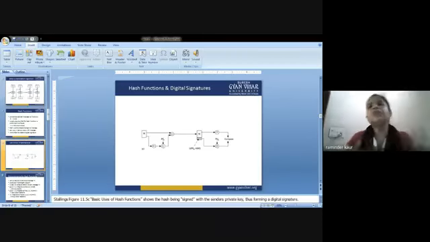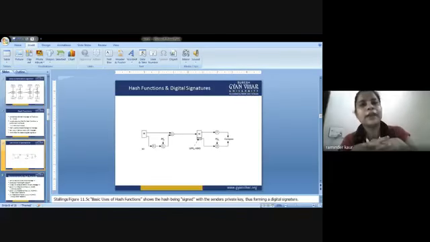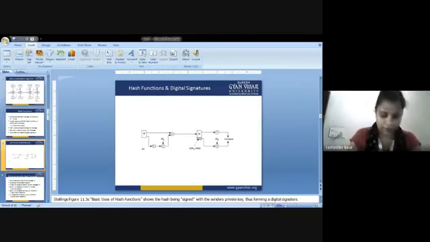So what will be the features of the hash function? Just have a look at those. First is fixed length output, that is the hash value. A hash function converts data of arbitrary length to a fixed length, and this process is often referred to as hashing the data. Next, in general, the hash is much smaller than the input data.